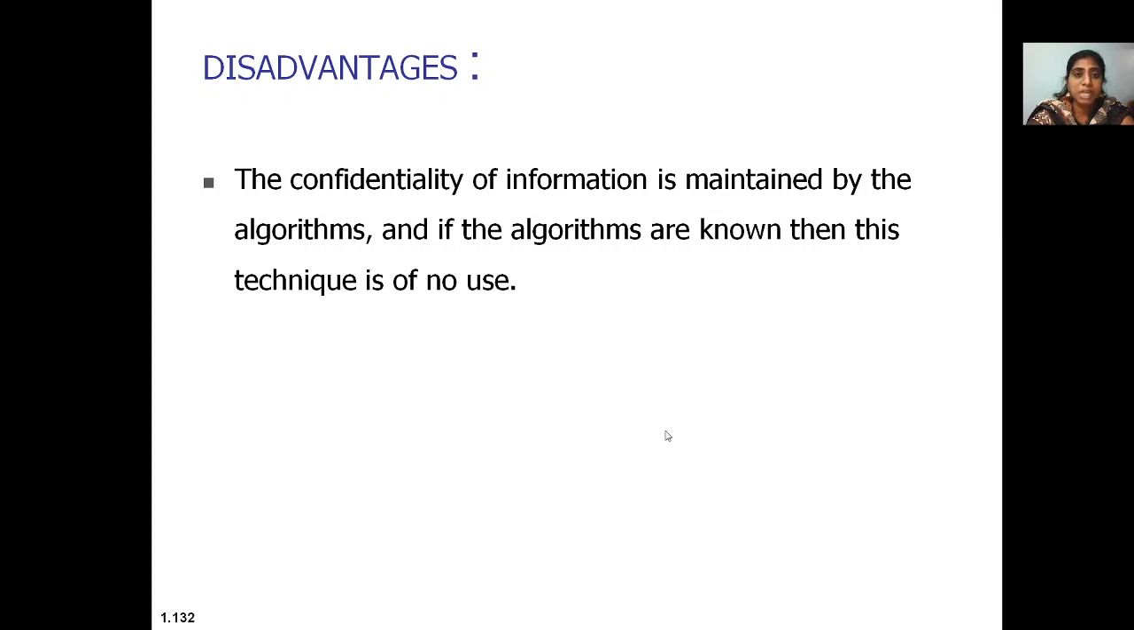The confidentiality of the information is maintained by the algorithms, and if the algorithms are known, then this technique is of no use.